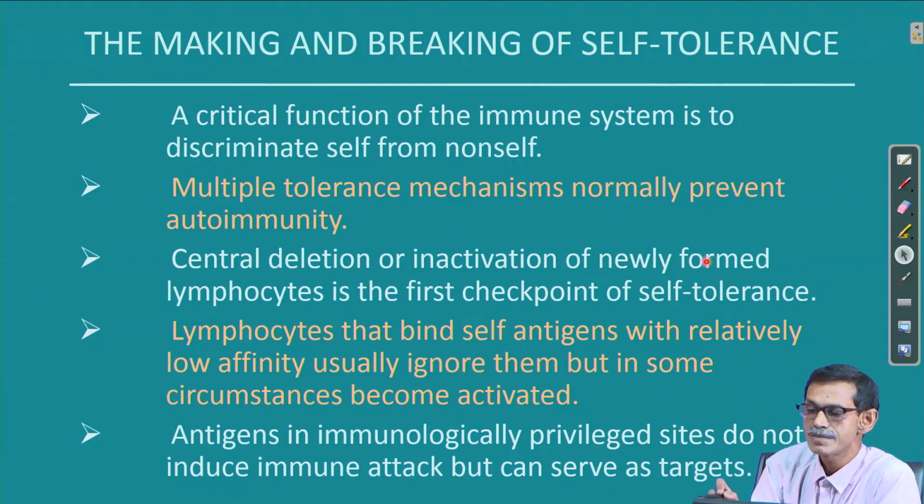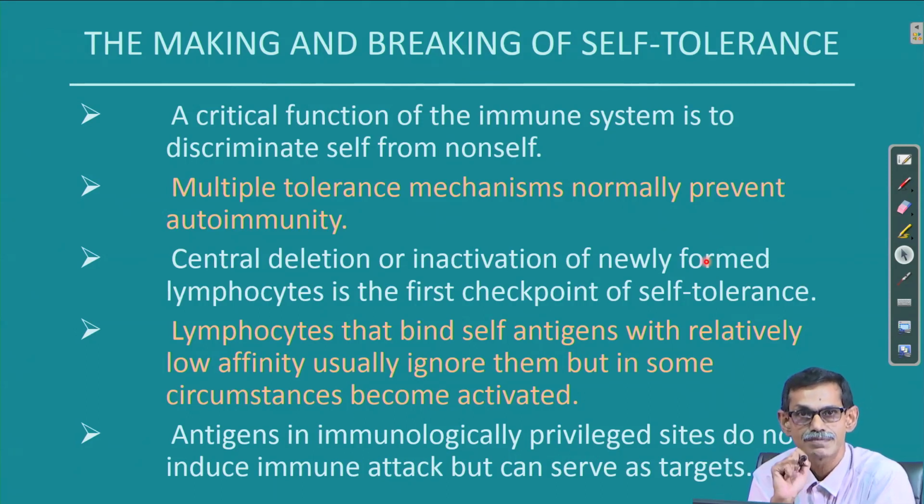A critical function of the immune system that we already discussed is that our own system discriminates self and non-self. Multiple tolerance mechanisms are there. What are those? Peripheral tolerance and central tolerance, right. They maintain things like T cell regulation. Central deletion is the major point, like deletion of the autoantigen-reacting B cells and T cells, so that no B cell or T cell is supposed to interact strongly with our own.